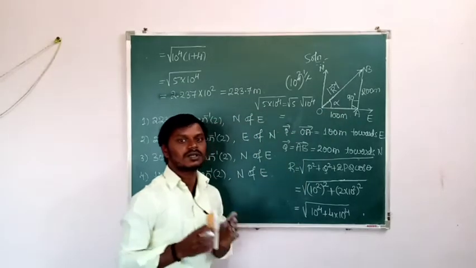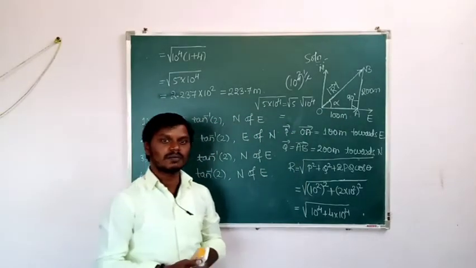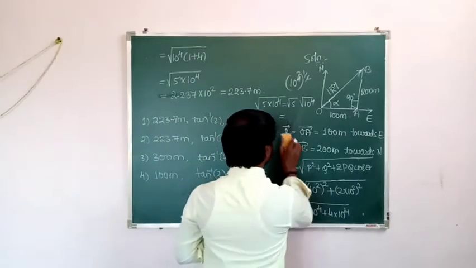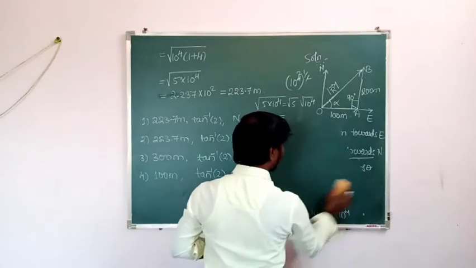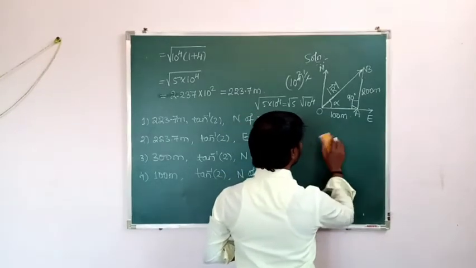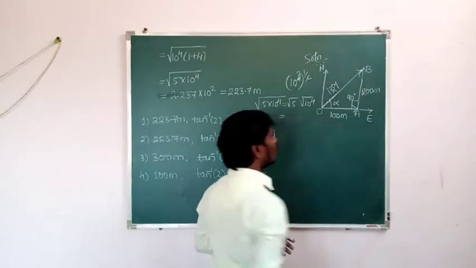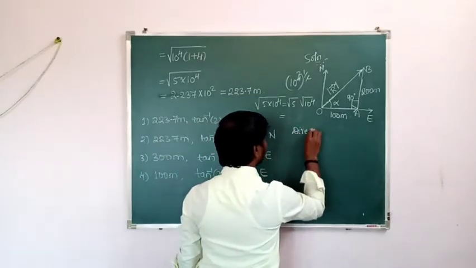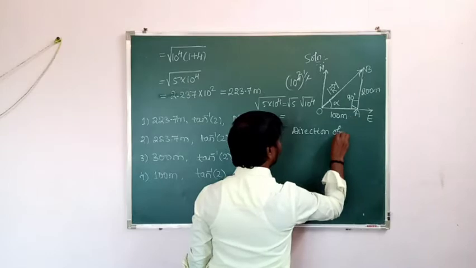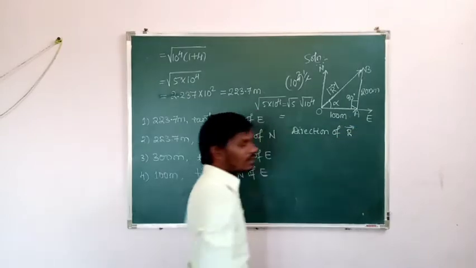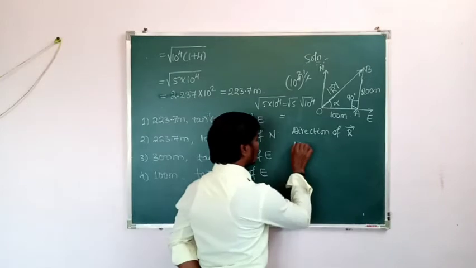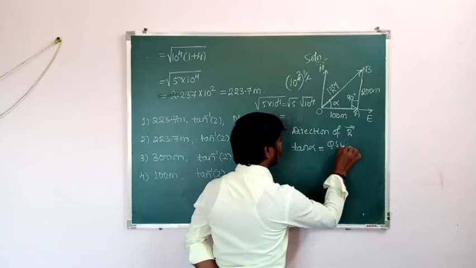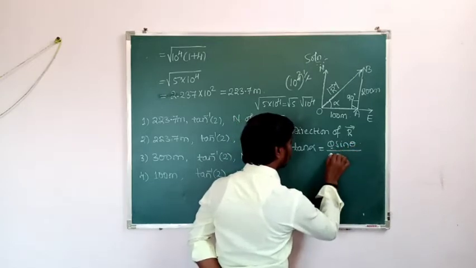What is the formula used to find the direction? That is tan alpha is equal to q sin theta divided by p plus q cos theta. Direction of the resultant vector of the two displacements. What are those displacements? Vector OA and vector AB, or vector P and vector Q. Direction of the resultant vector or the resultant displacement. So that is tan alpha is equal to q sin theta divided by p plus q cos theta.